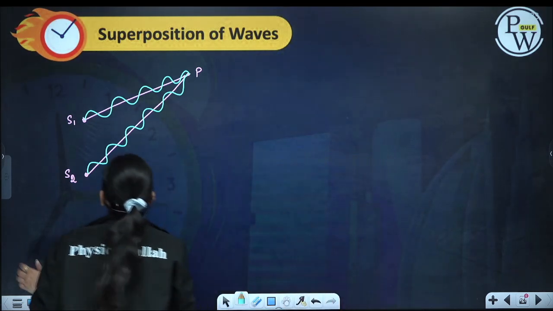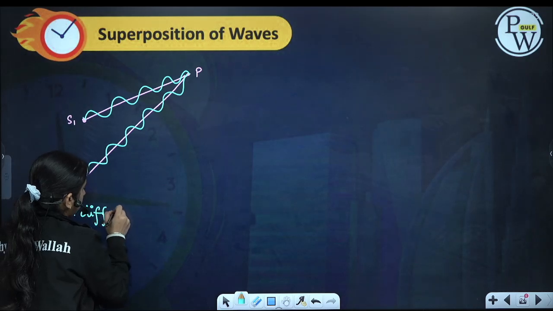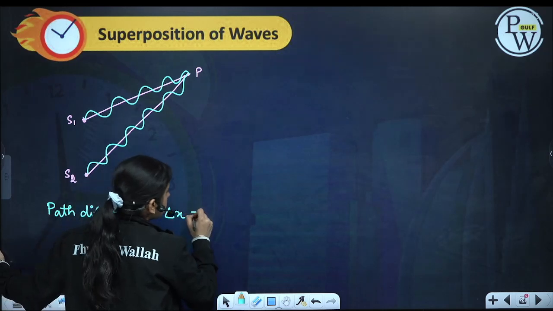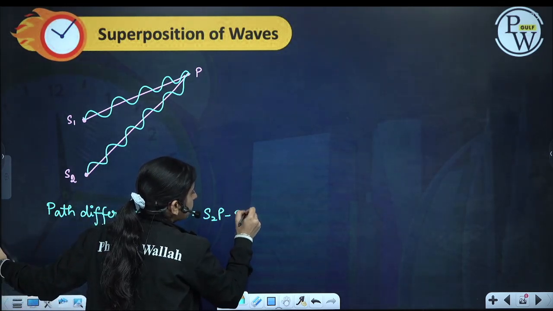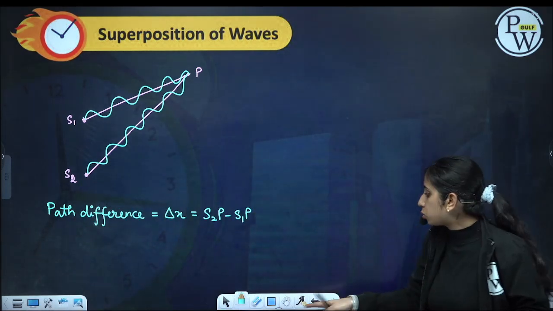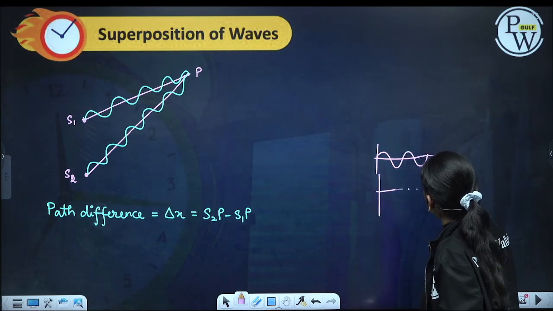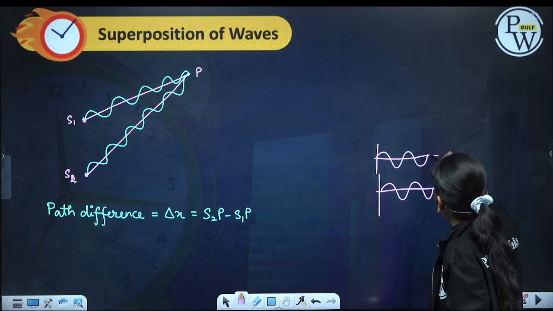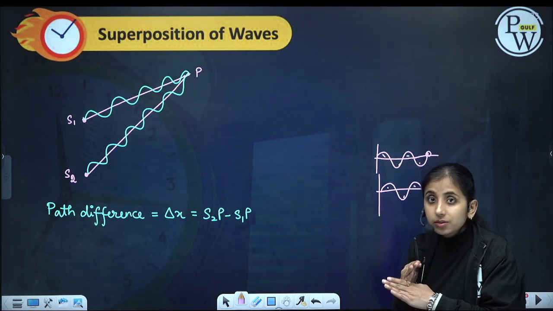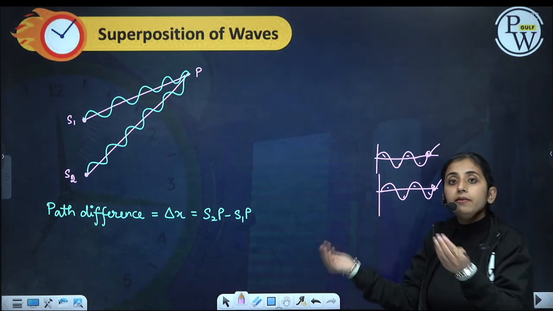So this S2P path difference, let us denote it by delta x. This will be S2P minus S1P, the extra length one source wave will travel than the other source. Now if the first wave travels this much distance, the second wave also travels this much distance. Both waves have traveled the same number of crests and troughs, there is no path difference and no phase difference between them. This is also forming a crest, this is also forming a crest, they will reach in the same phase.